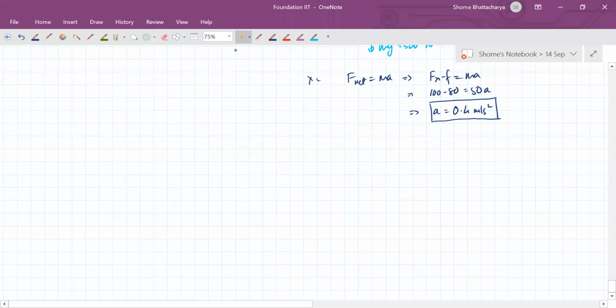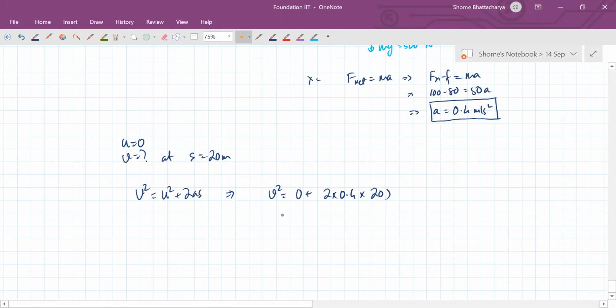Once you got this acceleration, next step, initial velocity is 0. V we have to find out at a displacement of 20 meters. So use the relation V square is equal to U square plus 2as. So V square is becoming 0 plus 2 into 0.4 into 20.